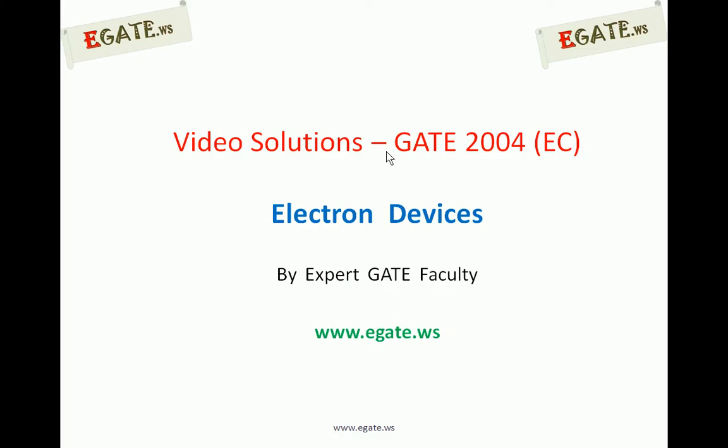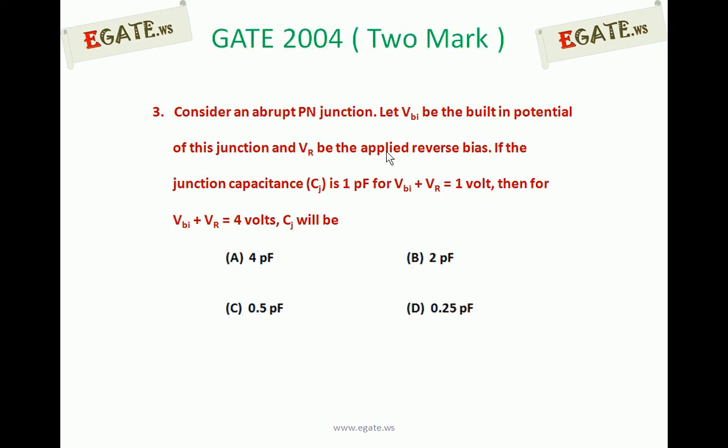Hello, we are discussing the GATE 2004 ECE paper, and the topic we are discussing is electron devices. Consider an abrupt PN junction.